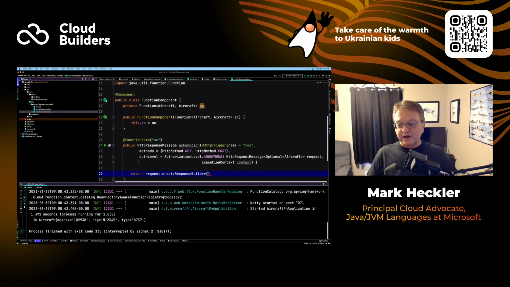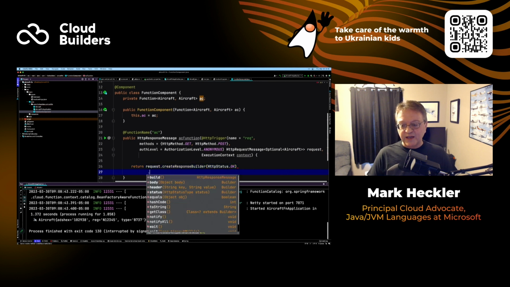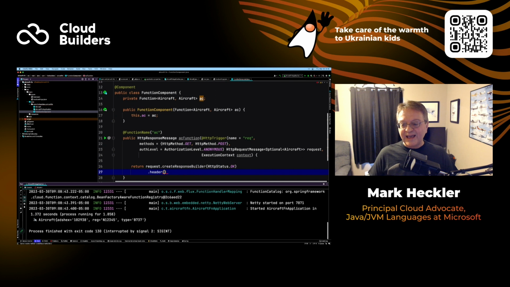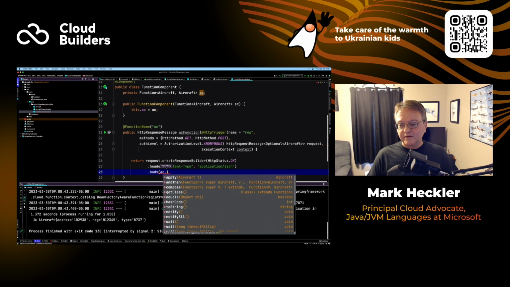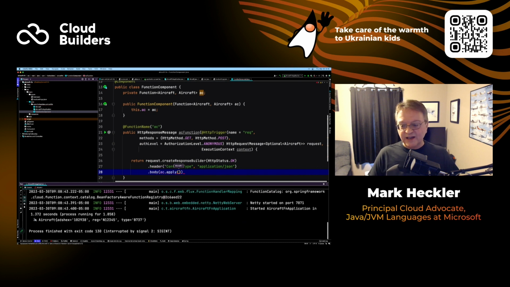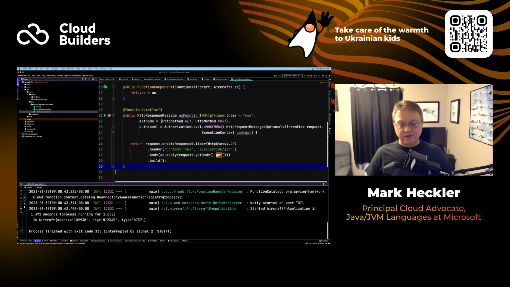So I'm going to use the create response builder. I'm going to make sure we get a status of OK. I'm going to create the header here, and we'll specify a content type of application/JSON, and we'll build our body simply by calling our AC function, our Spring Cloud function, and passing it our request.getBody.get, which grabs that aircraft coming in. And then I'm just going to build that. And that's sufficient. Hopefully that's sufficient.